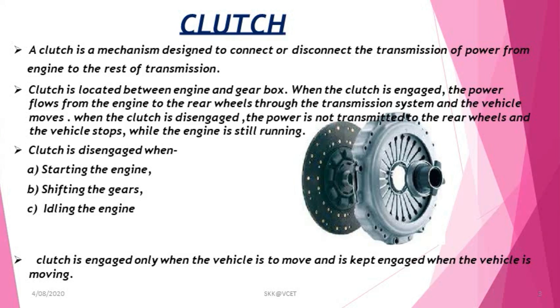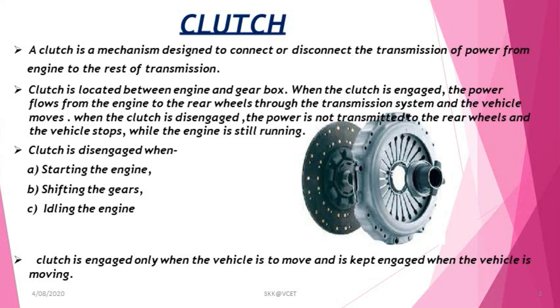Vibration damping: the clutch should be provided with a suitable mechanism to eliminate the noise produced in the transmission. Size: the clutch used in an automobile must be as small as possible.